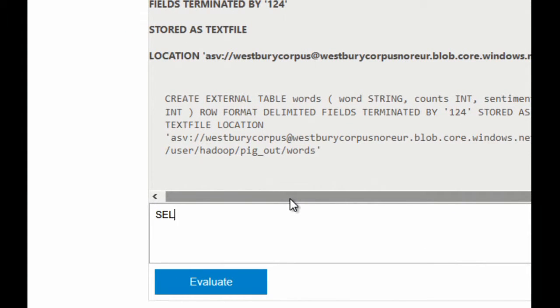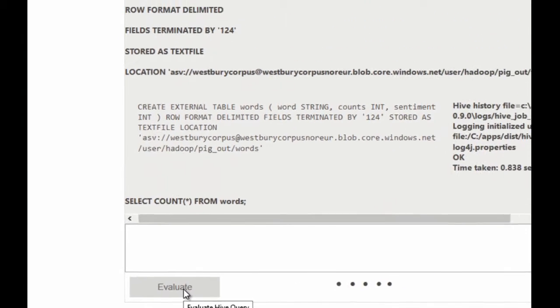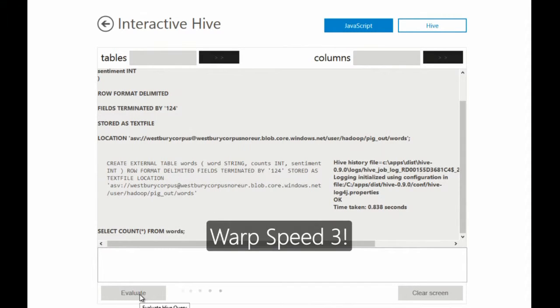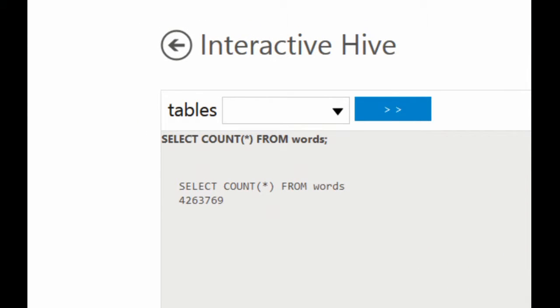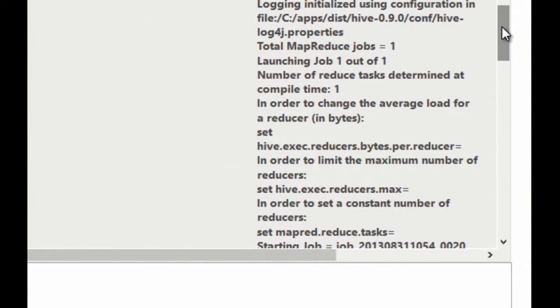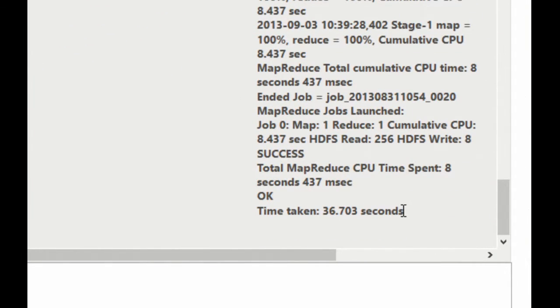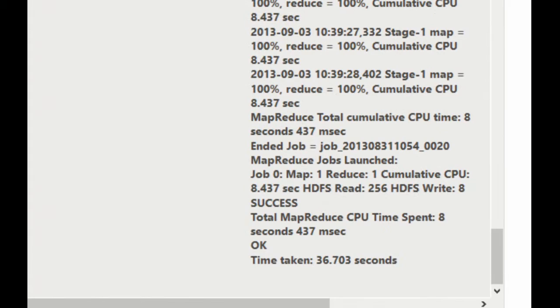So I'm just going to do a quick count on those. This table was just literally listing the number of words that came out the other side. So select count star from words. Again, we're getting back into familiar language now, slightly more comprehensible than Pig. Again, we need to hit fast forward because everything in the big data world takes a little while. There we go. I picked up just over 4 million words, and that job has taken 36 seconds. Compared to database world, that's slow, but it's not too bad. It's workable.